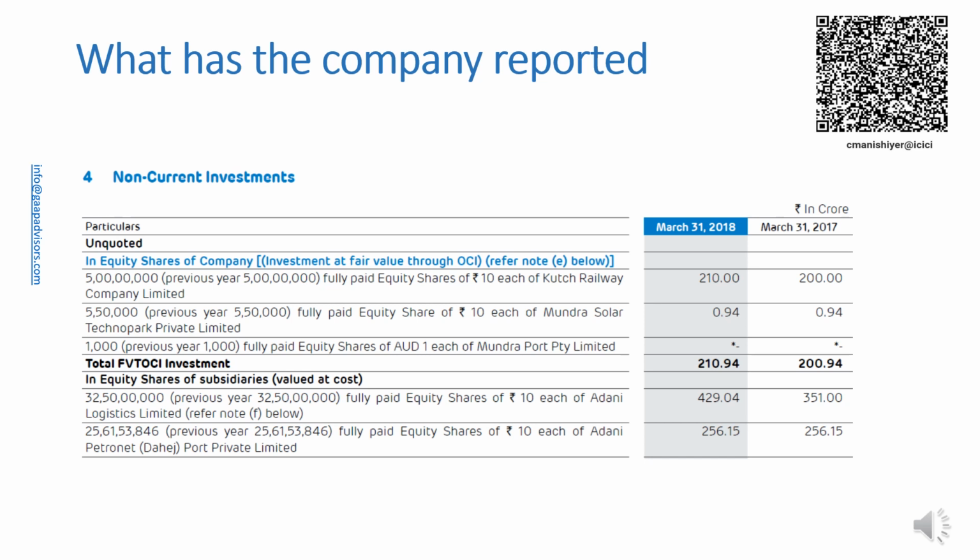Para 10 of Ind AS 27 provides a choice to measure investment in subsidiary either at cost or in accordance with Ind AS 109. The company has measured the investments in subsidiary at cost in accordance with para 10 of Ind AS 27. Therefore, the company has aggregated investments measured at cost in accordance with Ind AS 27 with investments measured in accordance with Ind AS 109. A question arises whether such aggregation is proper.